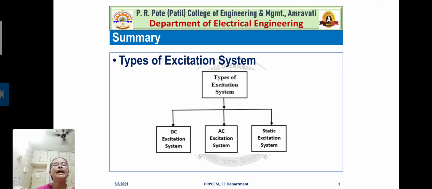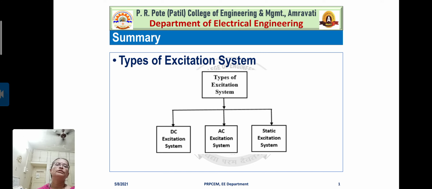That's why it is named the brushless excitation system. See students, one of the advantages of the brushless excitation system is that there are minimum losses due to contact resistance since the brushes are absent. So from that point of view also, the brushless excitation system is more useful, right?